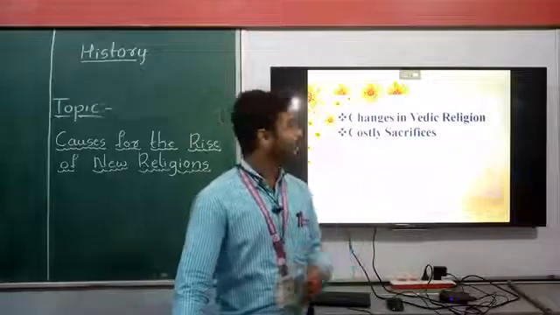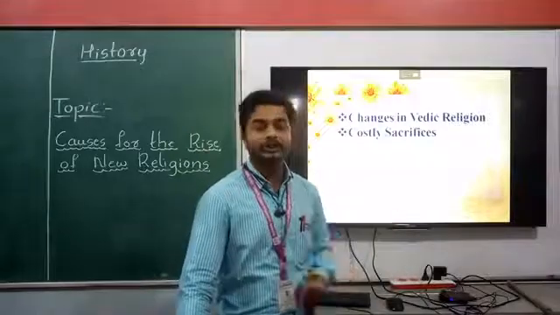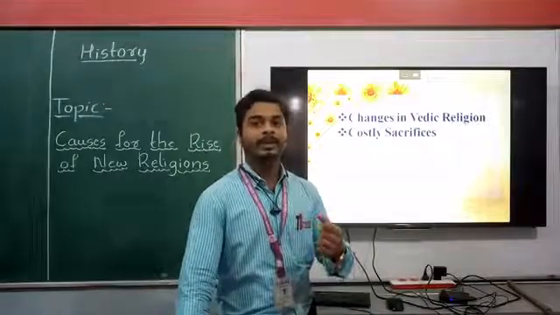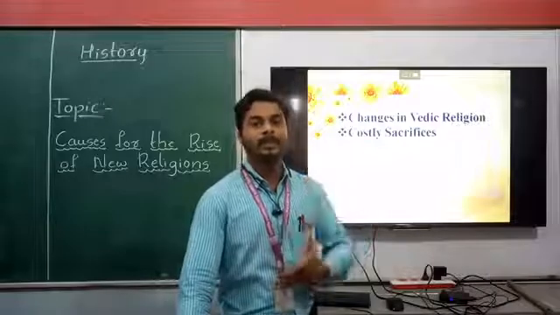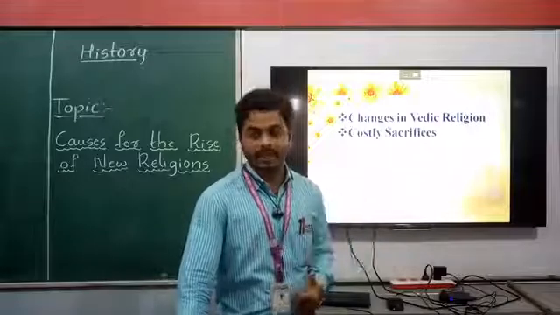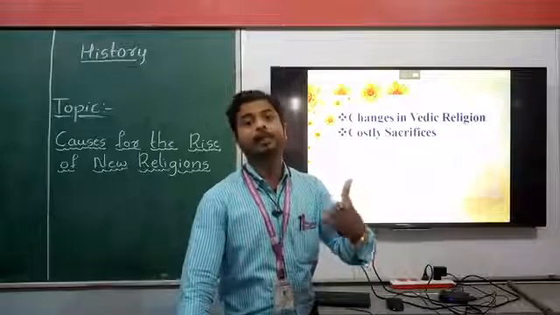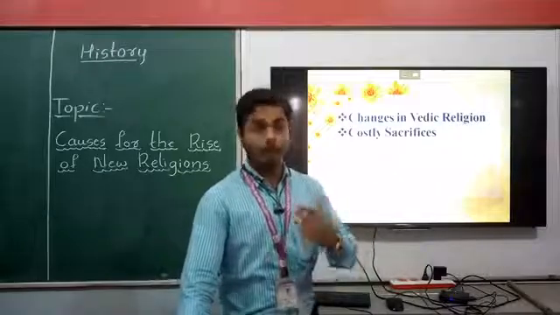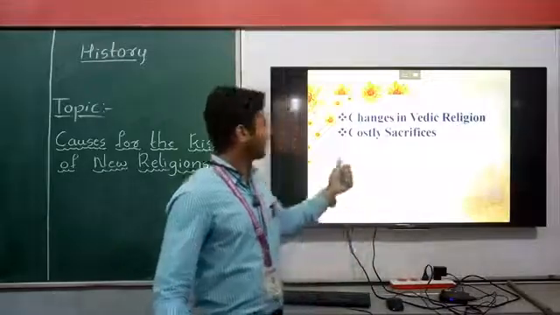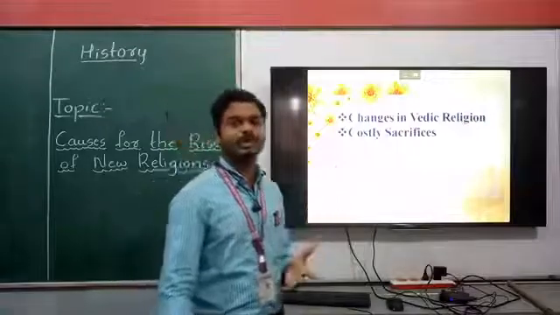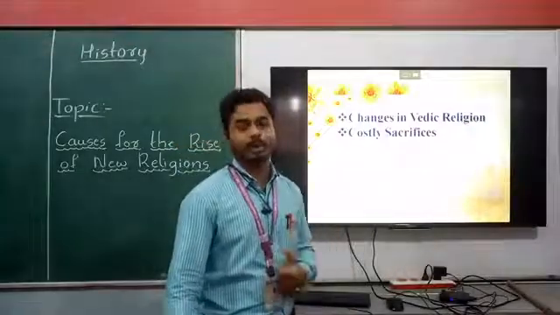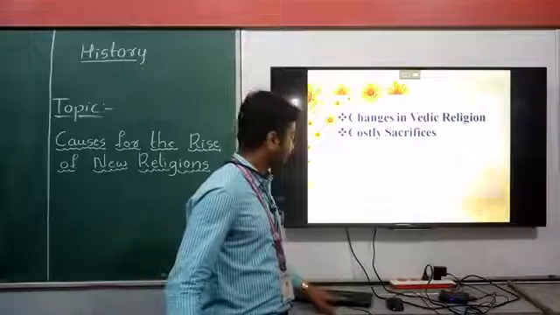According to the Vedic religion, Brahmins asked the people to do those yajnas and yagas, and also demanded more money from the common people. It was very costly, and poor common people could not bear that.